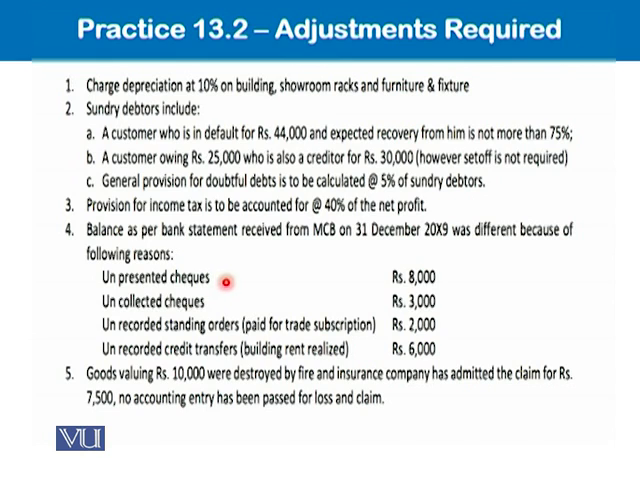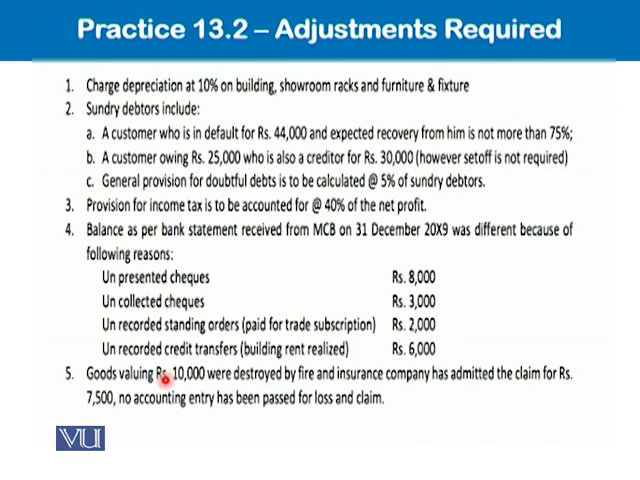Unpresented checks, uncollected checks. We know very well what to do with these in the bank reconciliation statement. And there is a few information which we have not yet recorded. That is unrecorded standing orders. We have not yet recorded in our cash book bank column. Unrecorded credit transfers. We have not yet recorded this 6,000 in our bank column of the cash book. So we will work out this thing.